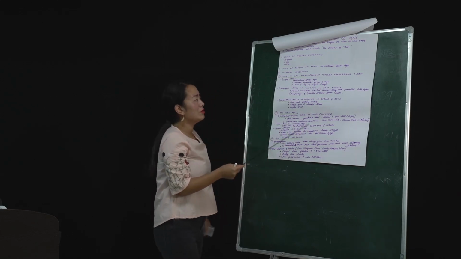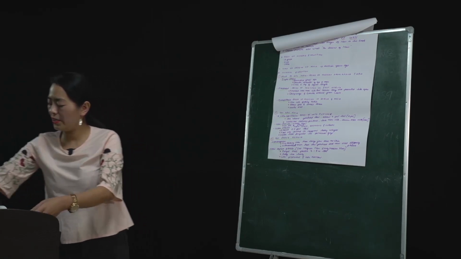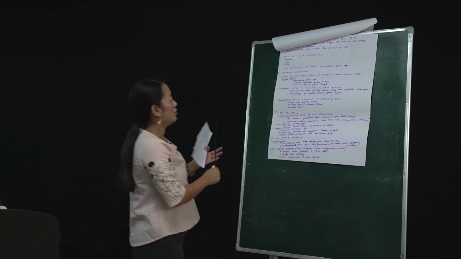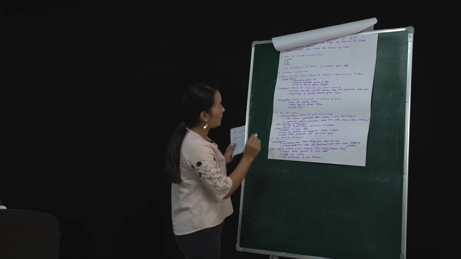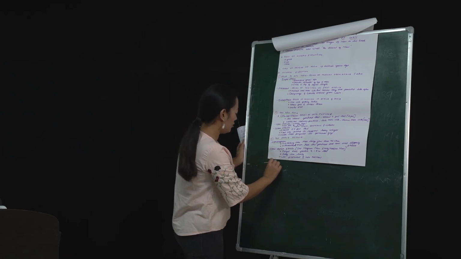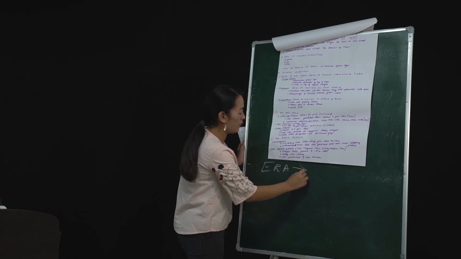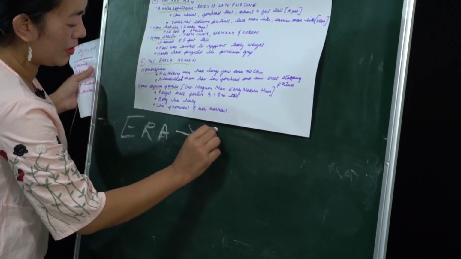So when you talk about Miocene, what is Miocene? That's the first thing that will come to your mind, right? What I want you to know is that the earth is divided into eras. We're going to focus mainly on the Cainozoic era.